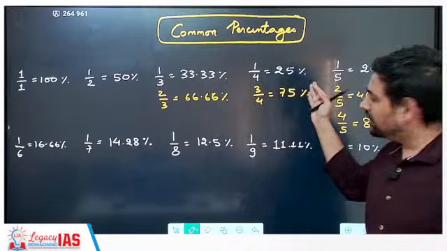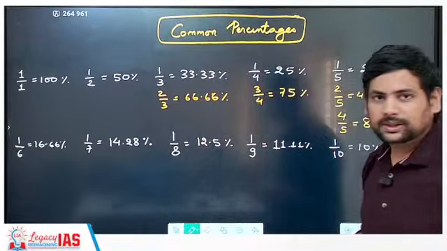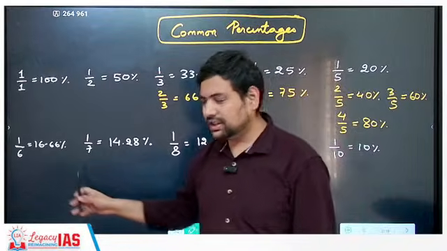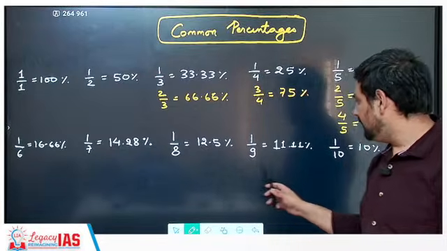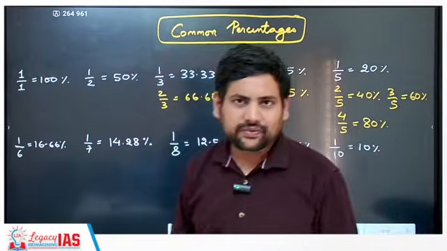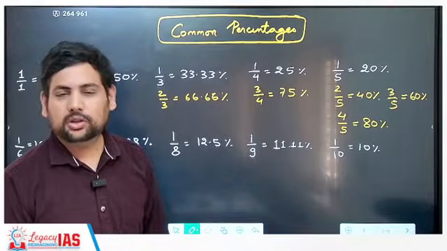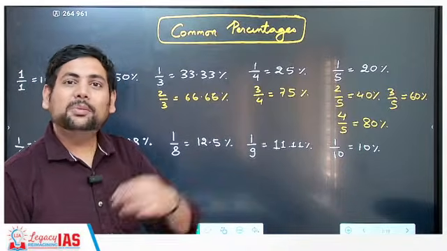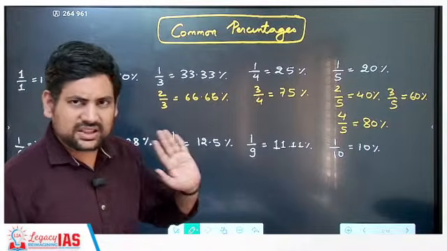Then 1 by 4 is 25%, and 1 by 5 is 20%. 1 by 6 is 16.66. 1 by 7 is this. 1 by 8 is 12.5. 1 by 9 is 11.11. And 1 by 10 is 10%. Now, I have written very few percentages. At least these you try to remember. I'm not telling you to remember 1 by 14, 1 by 13, anything like this, but this is the very basic one.